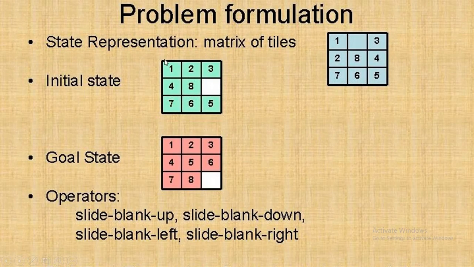Here is the problem formulation. As in the earlier problems we had 5 tuples, in this also we have 4 tuples: state representation, initial state, goal state and operator. State representation is a 3x3 matrix where 9 blocks are there. The initial state will be given as a question, and the goal state is what we have to reach from the initial state. The operator is the movement of the empty block, where all the possibilities are that we can move it up, down, right and left.